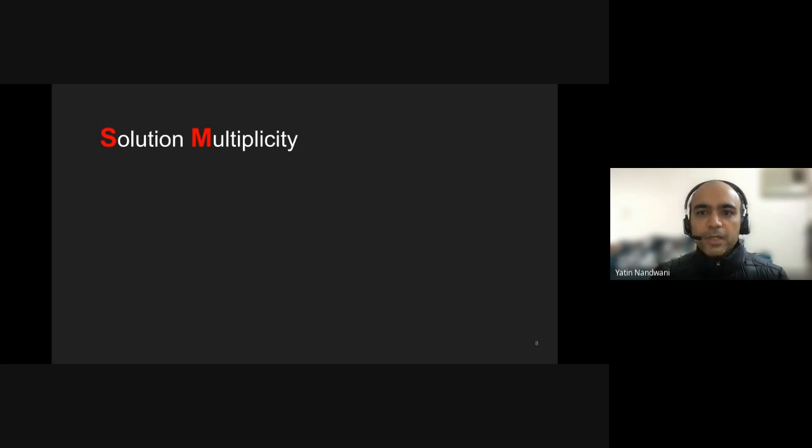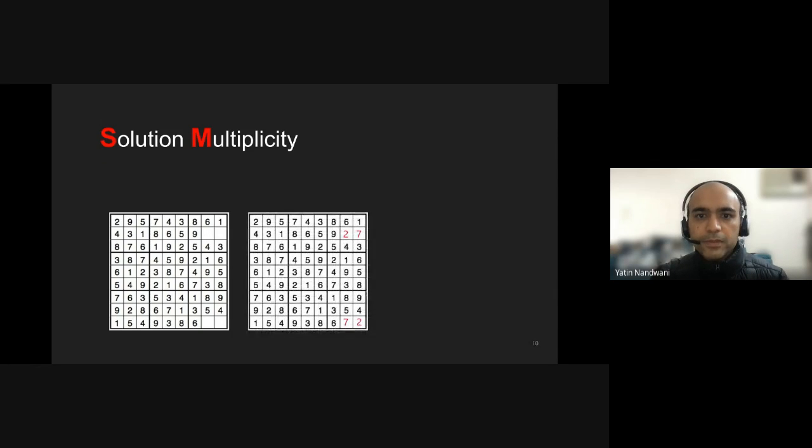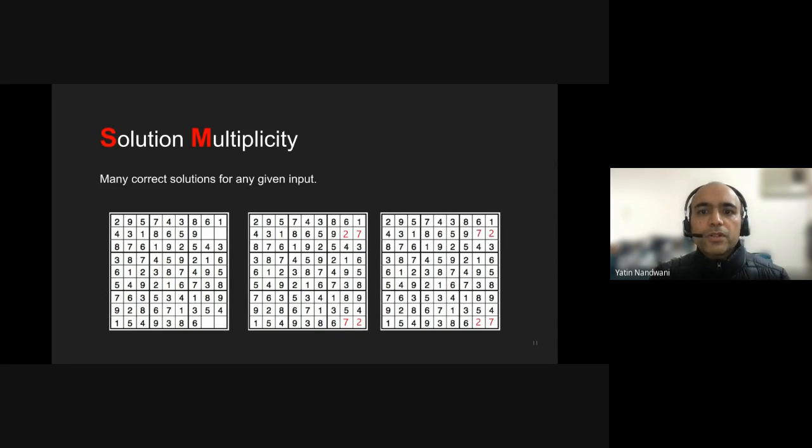One issue that has been ignored till now while training such architectures is that of solution multiplicity. To demonstrate this issue, consider this simple Sudoku puzzle in which all but four cells are already filled. This simple puzzle has not just one, but two correct solutions, and finding any one of them would suffice.